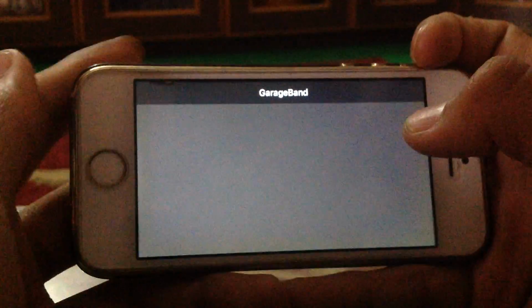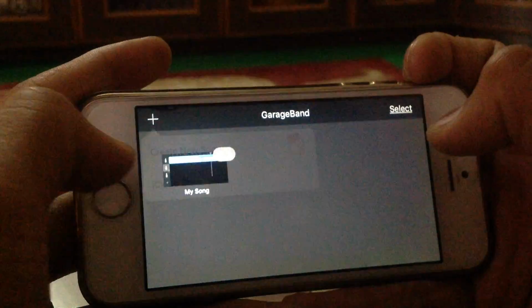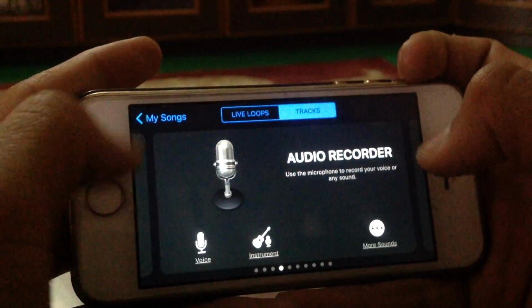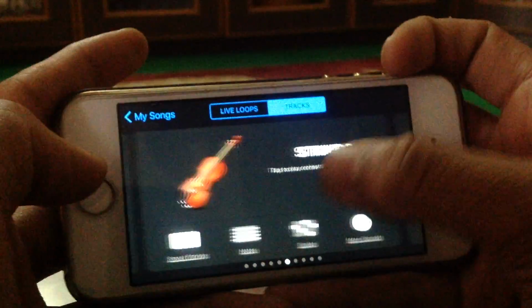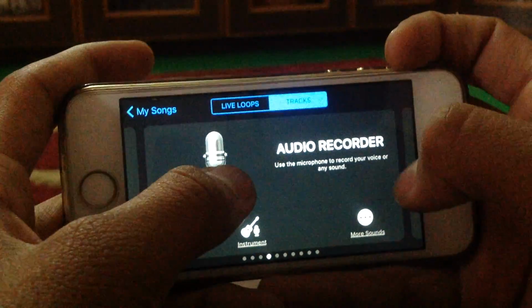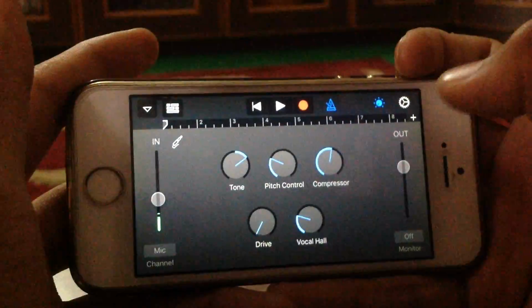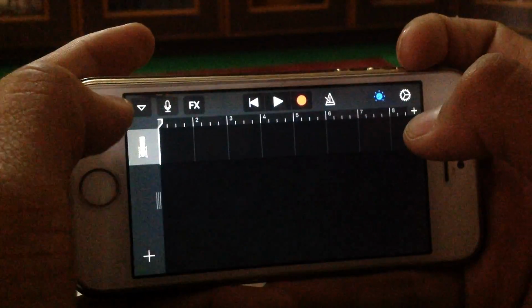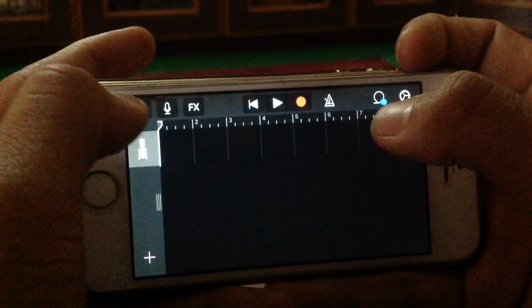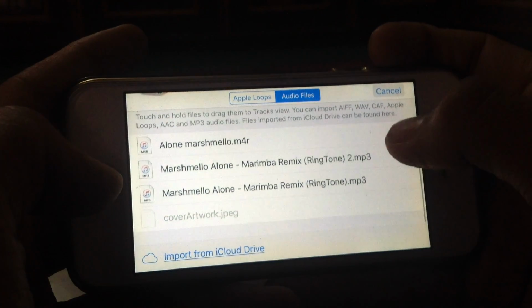Now you have to go to Garageband. Go to Garageband. And you have to go to create new song. Options will come. You have got some instruments, and you have to choose audio recorder voice. And in this step you have to be careful. It can be open, it should be off, and click this option. If you click this one option, it will come, and click this one and select from here.